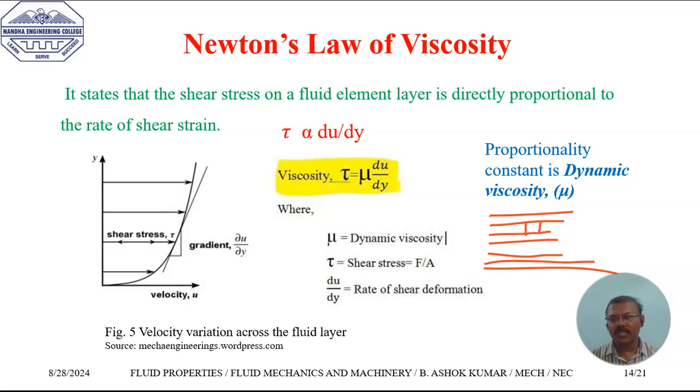The difference between the velocities of two layers is denoted by du, and the distance between these two layers is denoted by dy. So the shear stress is directly proportional to du by dy. Du by dy is nothing but the rate of shear strain. This proportionality constant is the dynamic viscosity. So the dynamic viscosity is equal to tau into 1 by du by dy.